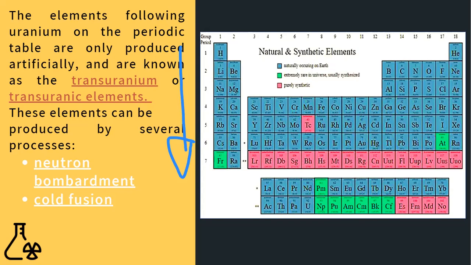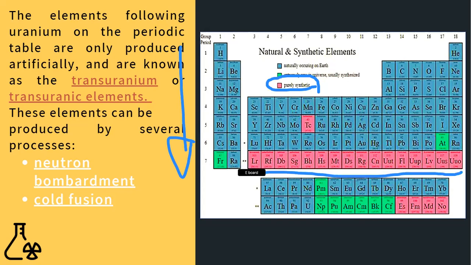Yung mga color red, I guess, or color, I don't know, in your screen, pink, I guess, these are the purely synthetic. It means that, remember, when we talk about synthetic, these elements do not normally exist in our nature or don't exist naturally anywhere. So these are created inside the lab.